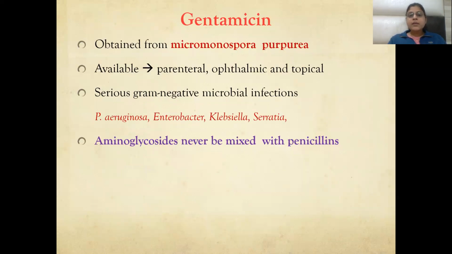Gentamicin is obtained from Micromonospora purpurea. It is available as parenteral, ophthalmic, or topical preparations. It is effective against gram-negative microbial infections like Pseudomonas, Enterobacter, Klebsiella, and Serratia. Aminoglycosides should never be mixed with penicillins.